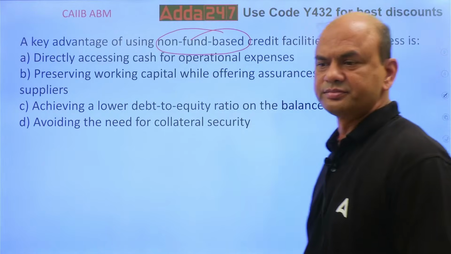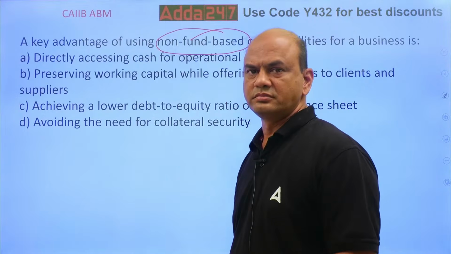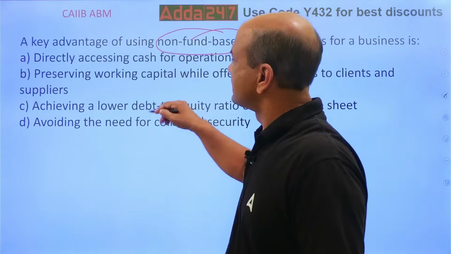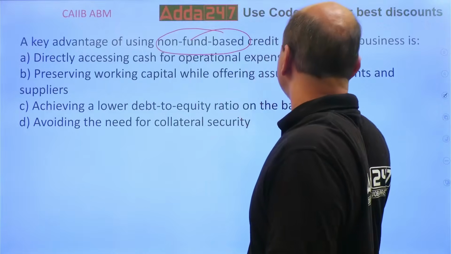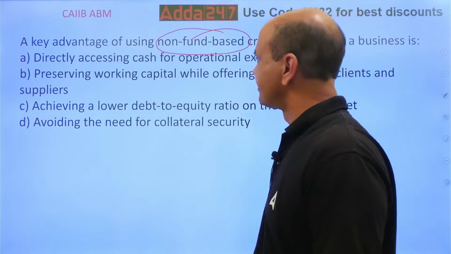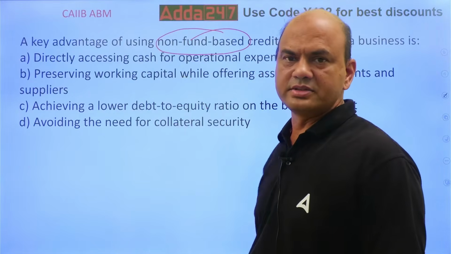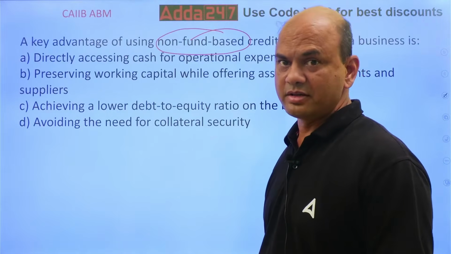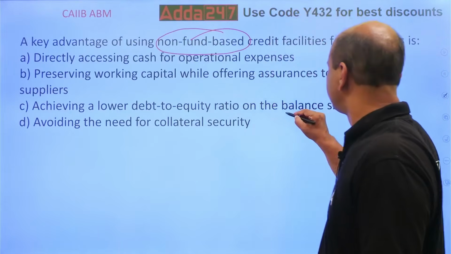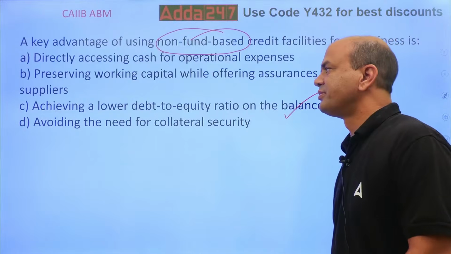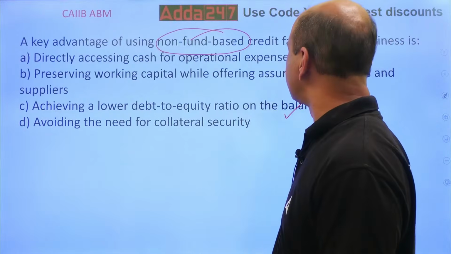Which is the longest answer? B. So this will be the answer, isn't it? C is the answer: achieving low debt to equity ratio on the balance sheet.